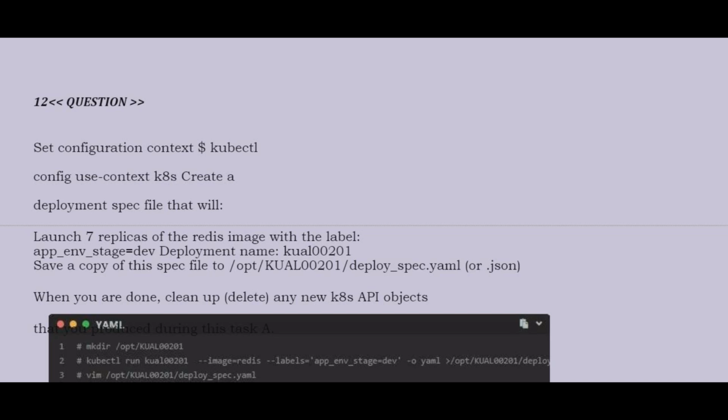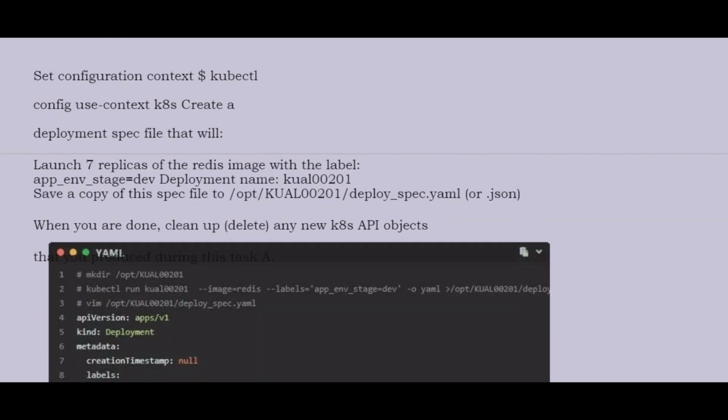Save a copy of this spec file to /opt/KUAL00201/deploy_spec.yml or .json. When you are done, clean up or delete any K8s API objects. Now see the correct answer.